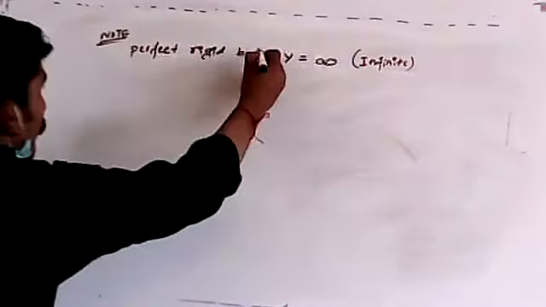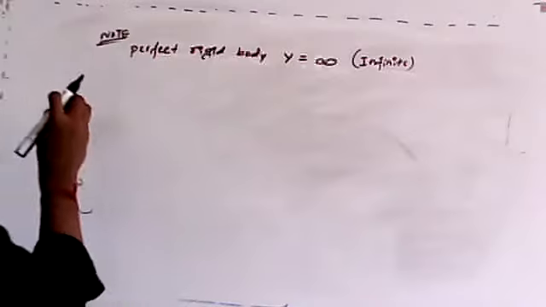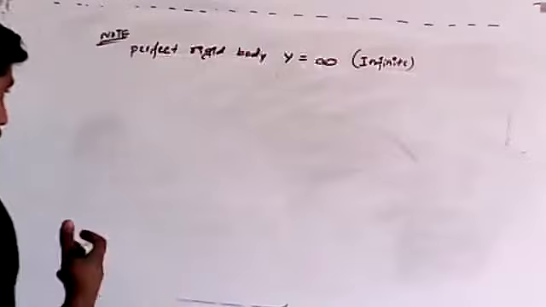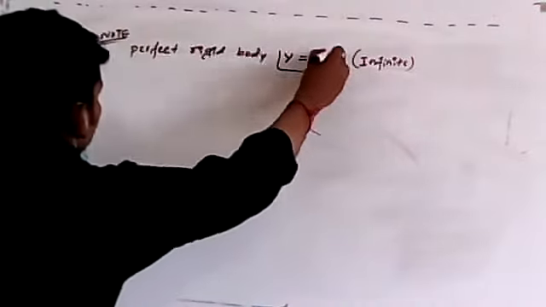I already told you there is no perfect rigid body, but theoretically, if any rigid body exists, it will be infinite. Why? Because there will be no elongation, so the change in length will be 0. It will give the maximum value, which is infinite.